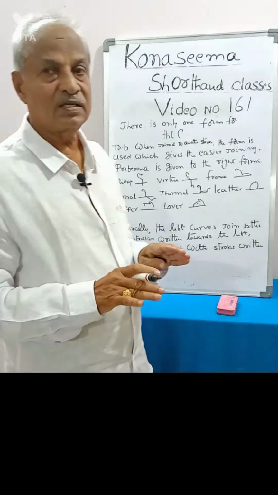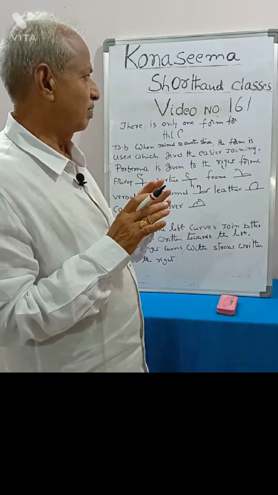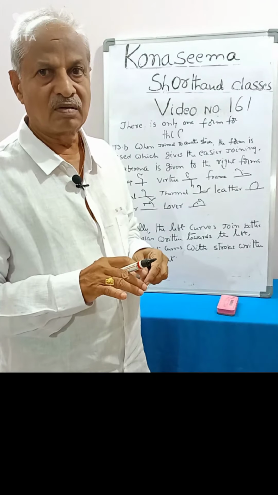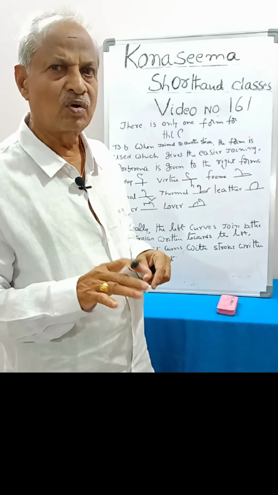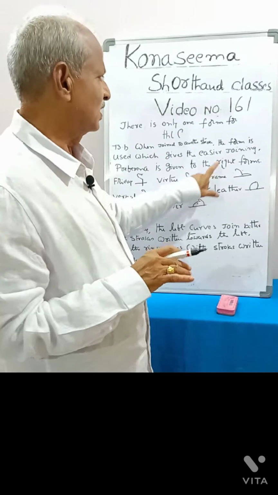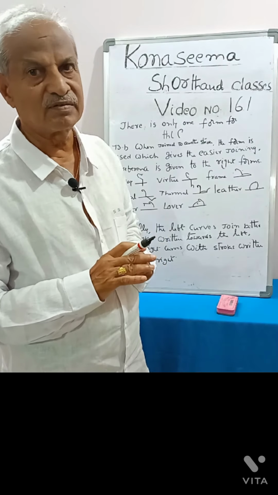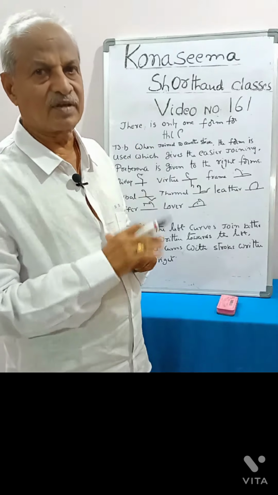As can be seen from the words and sentences in this chapter, maximum preference is given to the right forms only. Very little preference is given to the left forms.